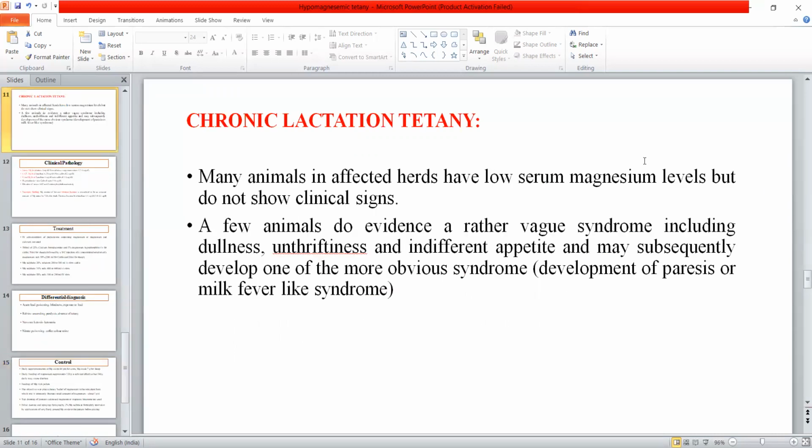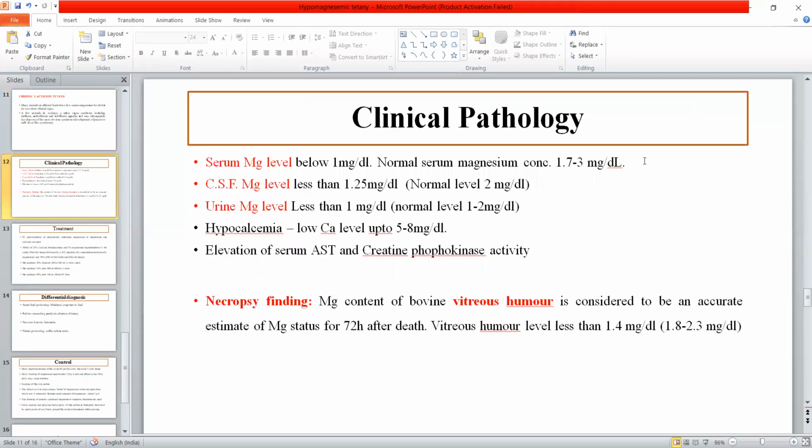Now, chronic lactation tetany. In chronic cases, animals in the herd have low serum magnesium levels, but the animals do not show any clinical signs. The clinical signs generally are dullness, unthriftiness, or inappetence. All these are the signs in chronic lactation tetany. Generally in chronic cases, it may lead to the development of paralysis or a milk fever-like syndrome.